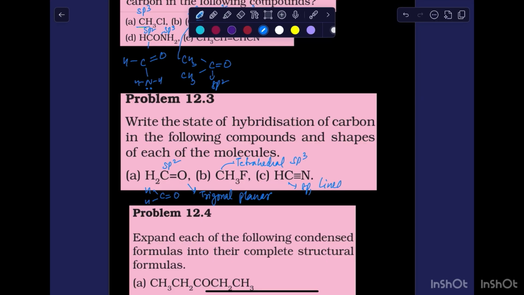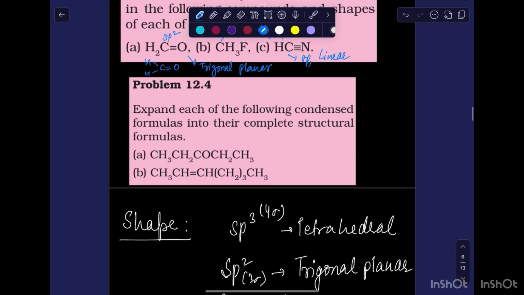Expand each of the following condensed formulas. So again, we have to write down the bond line structure for this. Start writing from the left. So this is CH3 and then CH2, then CO, which means C double bond O, and then CH2, CH3. So this is the bond line structure.